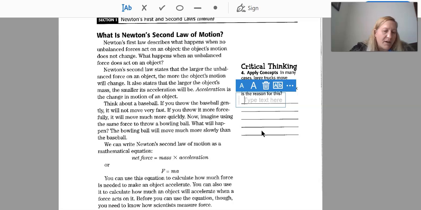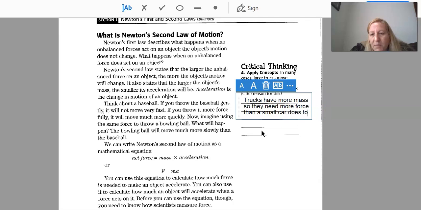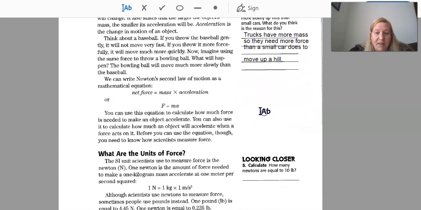All right, welcome back. Trucks have more mass. Okay, so they need more force than a small car does to move up a hill. Okay, so we know that the larger it is, the more force it takes. So the truck is larger, so it takes more force to go up the hill. Okay.